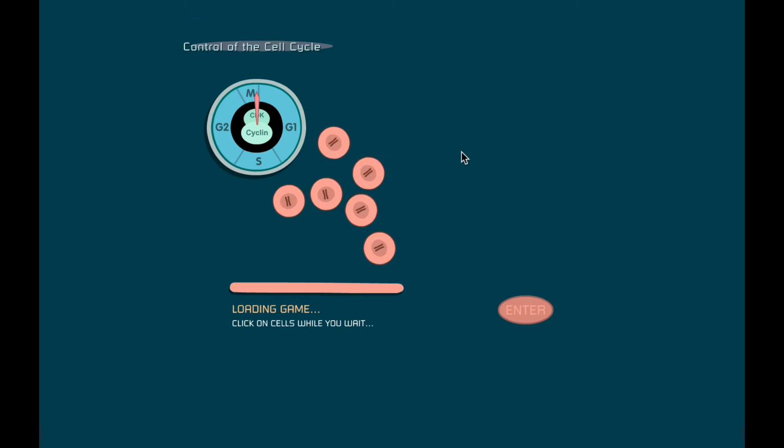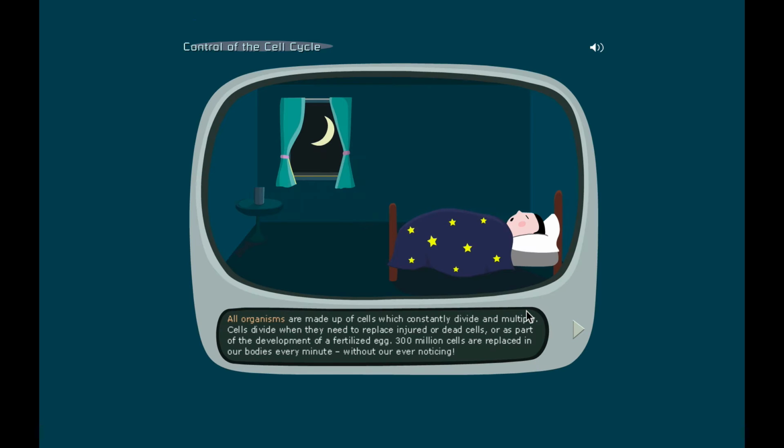Okay. All right. It says after you watch the cells, click enter to get in the game. Do that now. All right. It says answer the following questions. When do the cells divide? That's number one. Okay. Well, if I look at the little caption here...